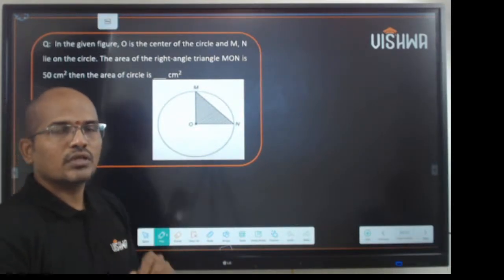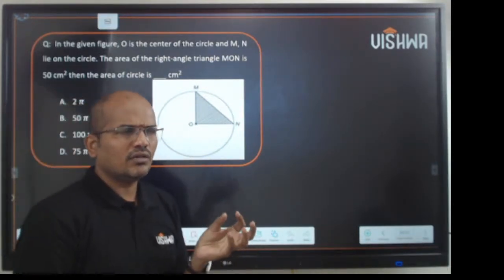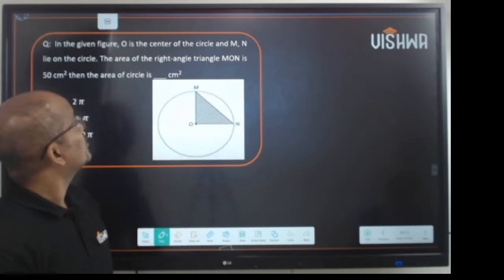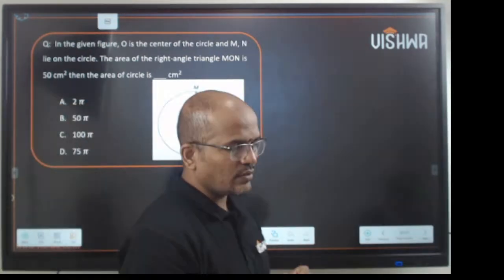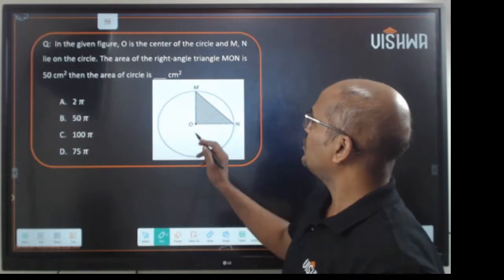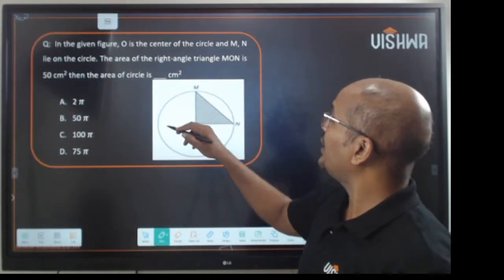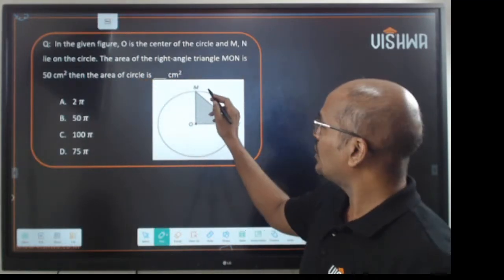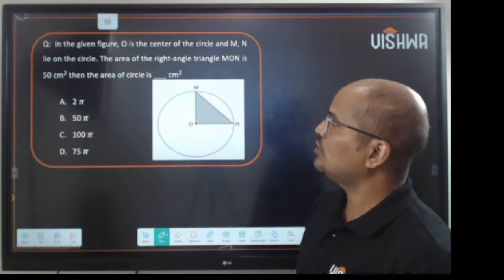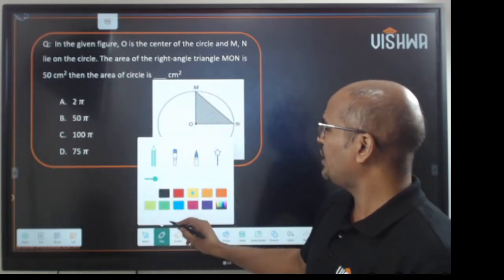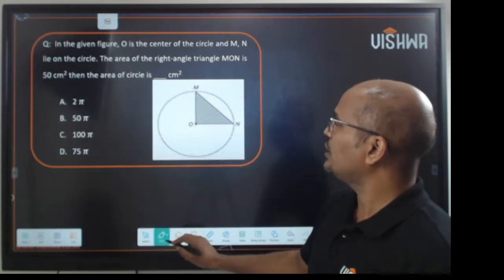This is a question which should appear clumsy to you. In the given figure, it says O is the center of the circle, and M and N lie on the circle. The area of the right angle triangle MON is given.